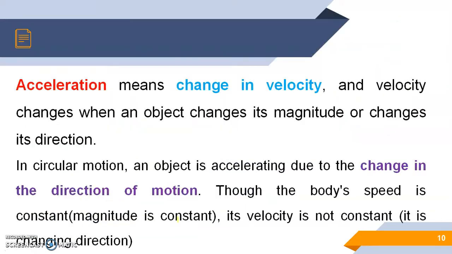Now we will do it in detail. Now we know acceleration means change in velocity, and velocity changes when an object changes its magnitude or when it changes its direction. In circular motion, an object is accelerating due to the change in the direction of motion, though the body's speed is constant, that is magnitude is constant, but its velocity is not constant. Clear? It is changing direction.